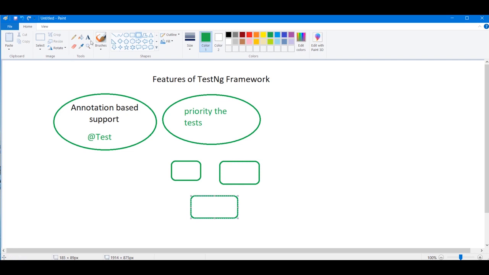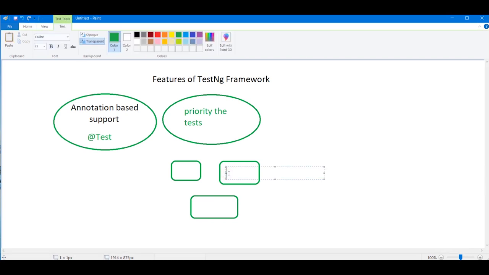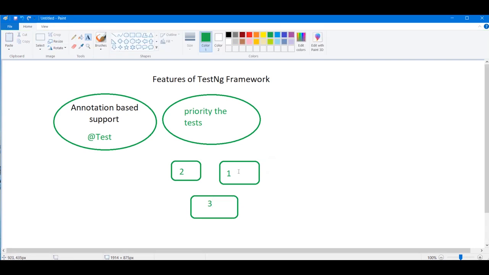Either you should perform first, second, and third, or we can do it as you should perform second, first, and third. You can do it in either way. So these are the priorities of tests, that which test function we can prioritize.